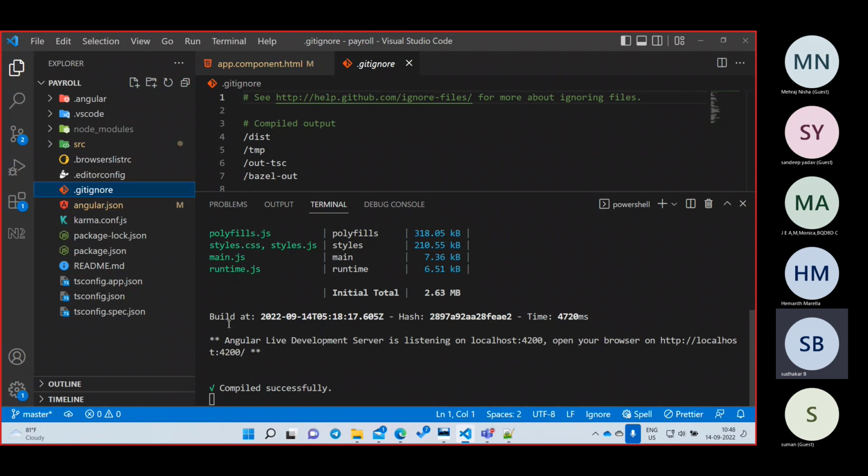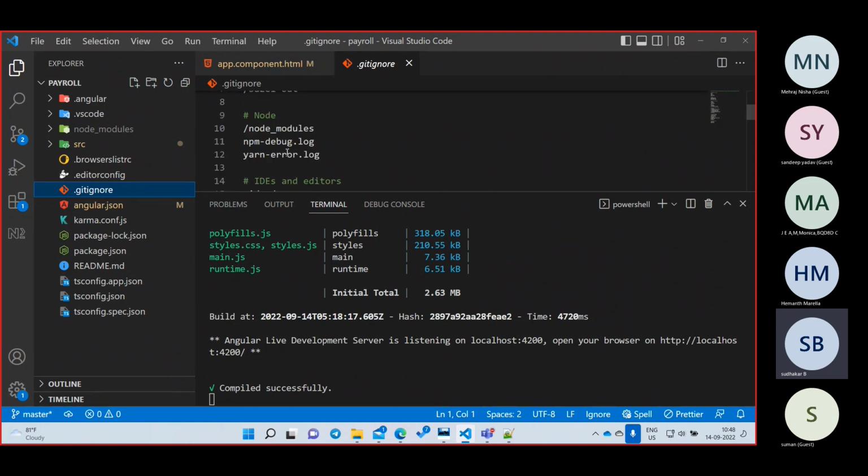That is the reason what this .gitignore will do is, by default, it will ignore the node_modules folder. It will keep some information: what are the files I don't want to maintain in the cloud? I said in the website, right? In that website, what are the folders I don't want to keep over there? All that information will be kept in the ignore file.